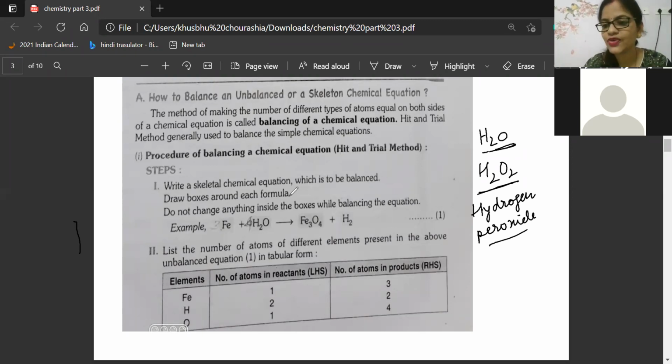Now what else you have to do? You have to put everything inside and balance it. So here also a skeletal equation is given to you, you balance it and write that this is the perfect equation. I hope my children have understood what a balanced chemical equation is and how it is different from a skeletal equation. Kritika, understood, beta? Abhinami, everyone understood?